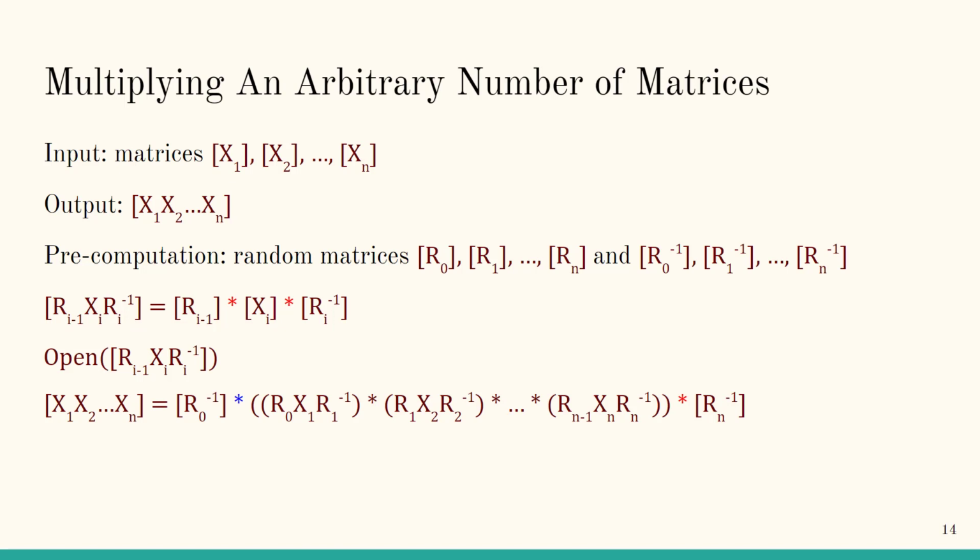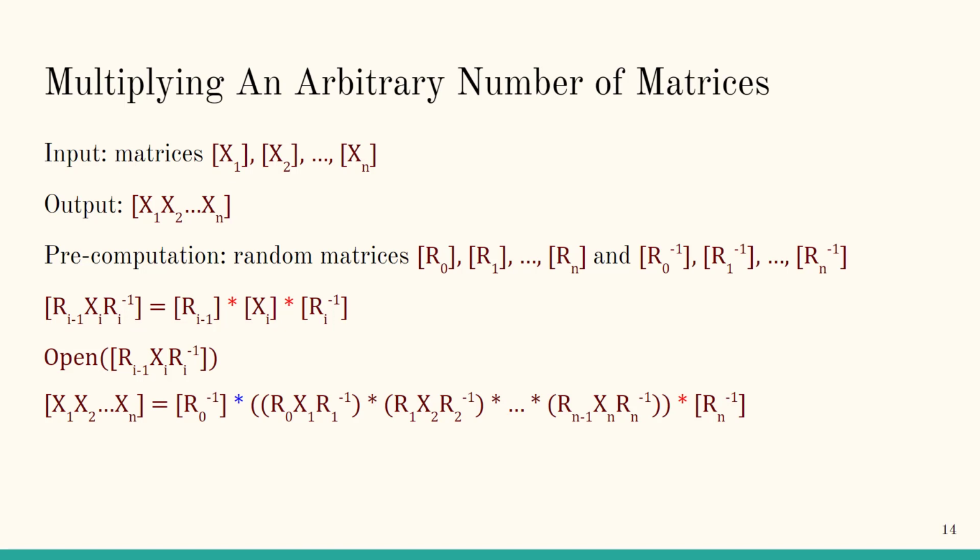To do this, we pre-compute secret shares of n plus 1 random matrices, r0 through rn, as well as their inverses. In the first step, we compute the secret share of r(i-1) xi ri inverse and open all of these values.